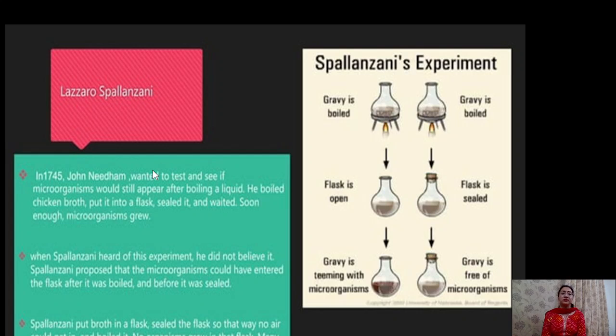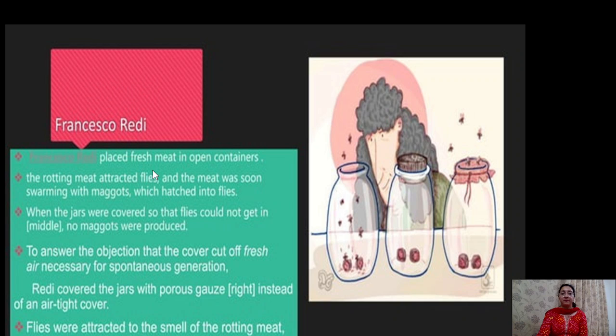Second was Lazzaro Spallanzani. His experiment was somewhat similar to the experiment of Louis Pasteur. He has taken two flasks and boiled a broth in them to kill all the microorganisms. In one of the flasks, an airtight cork was placed, and the second flask was kept open. In the second flask, some microorganism growth was observed, but in the flask which was airtight with the cork, no growth was observed, because microorganisms from the air would not be able to enter into this flask.